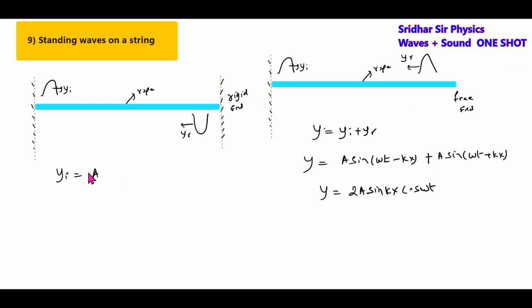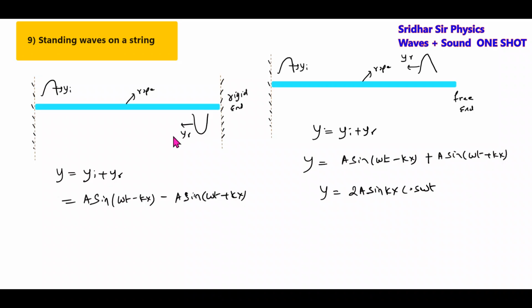Similarly here, what about y_i? This will be A sine(omega t minus kx) plus A sine(omega t plus kx). Why plus kx?